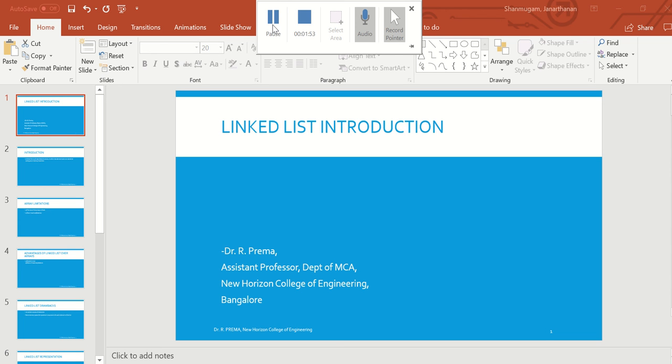Already we have discussed the introduction to data structures and we have seen a few linear data structures. What are those? That is stack, queue with its types, and another example of a linear data structure called linked list.